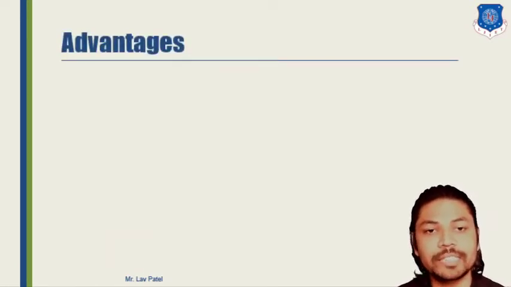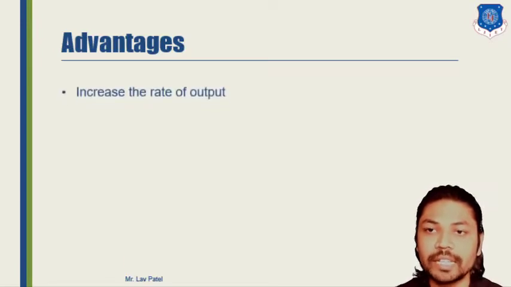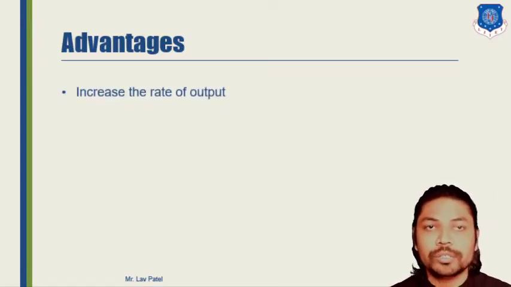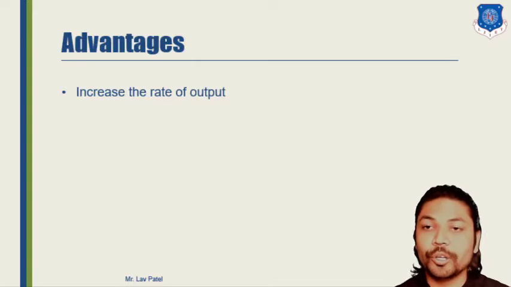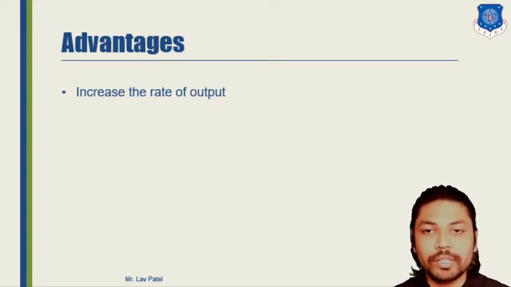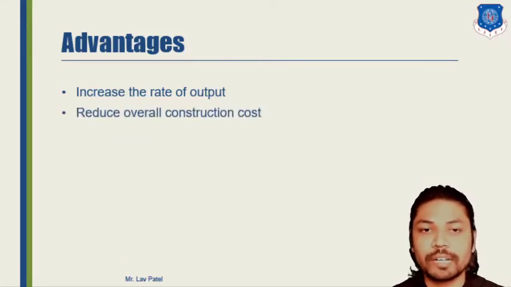Moving further, let us see the advantages one by one. First, it increases the rate of output. Here, one task may be very complicated if a person is going to work on it, but if we manufacture one vehicle for that specific task, we can increase the overall rate of output. So that is the first advantage.